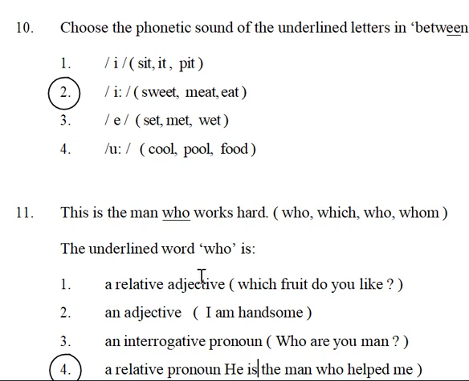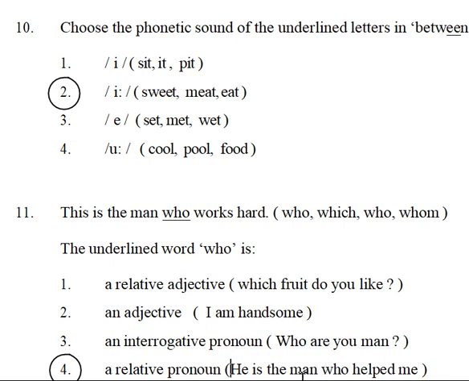Sometimes they work as a relative adjective, sometimes as an interrogative pronoun. A relative pronoun gives a relation between two sentences. For example, he is the man who helped me. The relation is given.